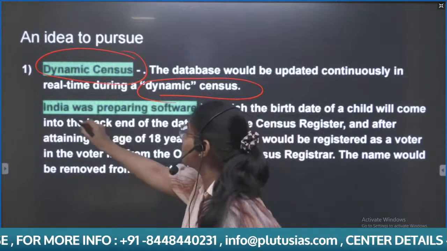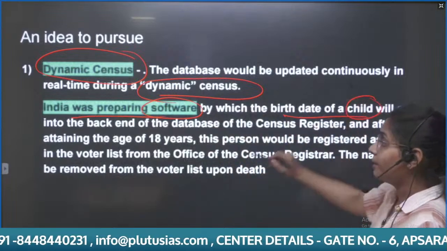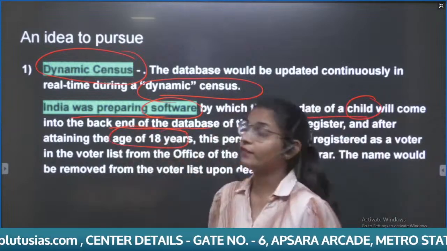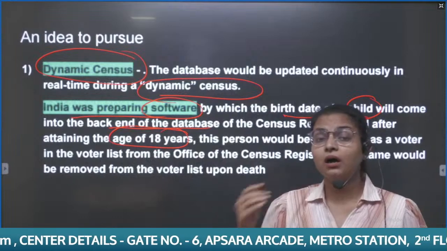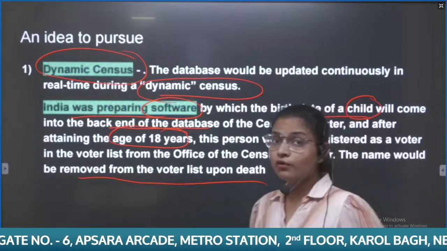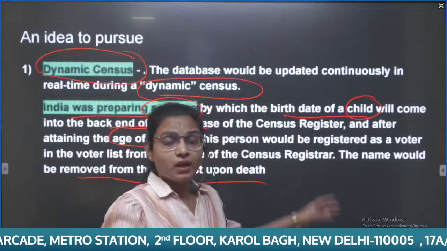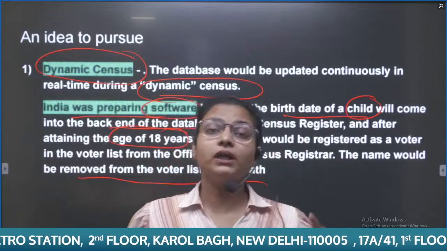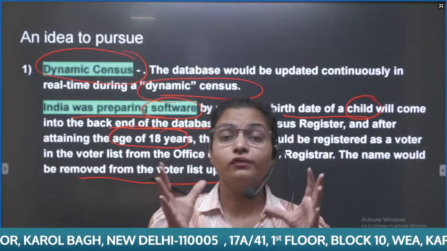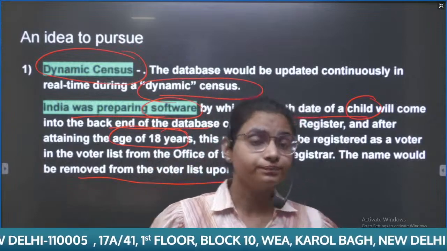For example, India was also preparing a software by which the birth date of a child will go into the back end of the database, and when he attains the age of 18 years, he will be given the voter card, and his name will be removed from the voter list in case of death. I hope you are able to understand. We can bring a dynamic census by bringing convergence between the administrative registers. It can be possible in Digital India.